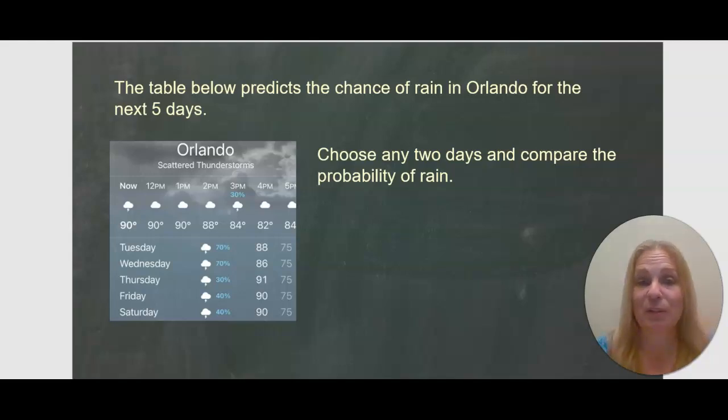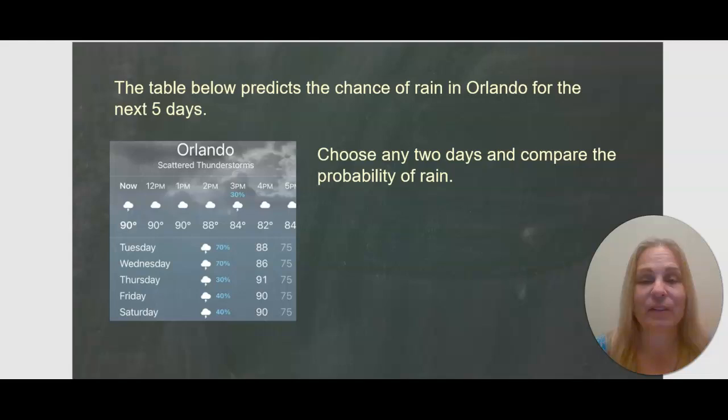or the probability of rain on Thursday is much less than the probability of rain on Tuesday, or the probability of rain on Thursday is only slightly less than the probability of rain on Friday, something like that.